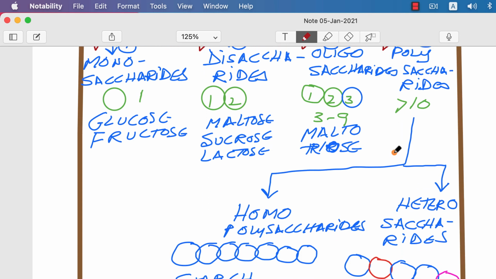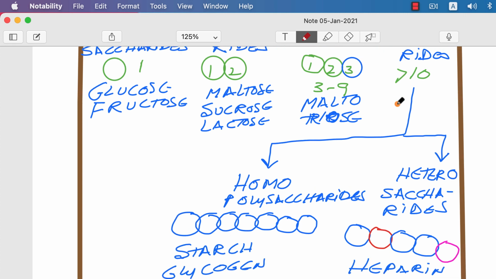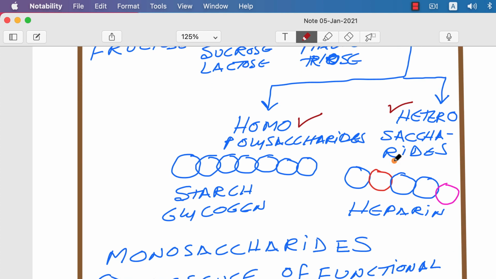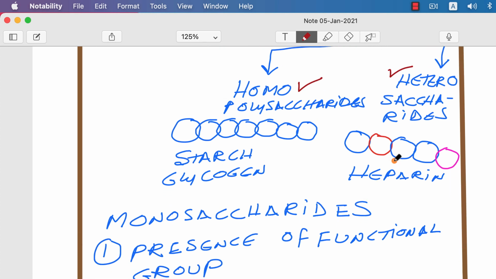Monosaccharides contain one sugar unit, disaccharides 2 units, oligosaccharides 3 to 9, and polysaccharides more than 10. Glucose and fructose are monosaccharides; maltose, sucrose, and lactose are disaccharides. Maltotriose is a trisaccharide. Polysaccharides are classified into homopolysaccharides and heteropolysaccharides, based on whether they contain the same or different sugar units. Examples of homopolysaccharides are starch and glycogen, and of heteropolysaccharides, heparin.